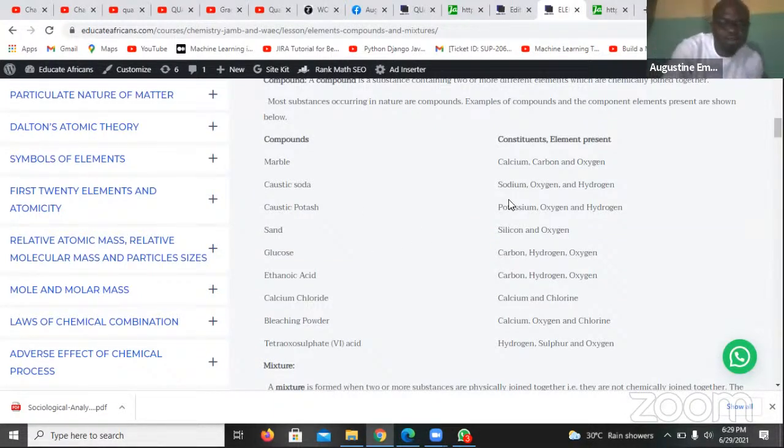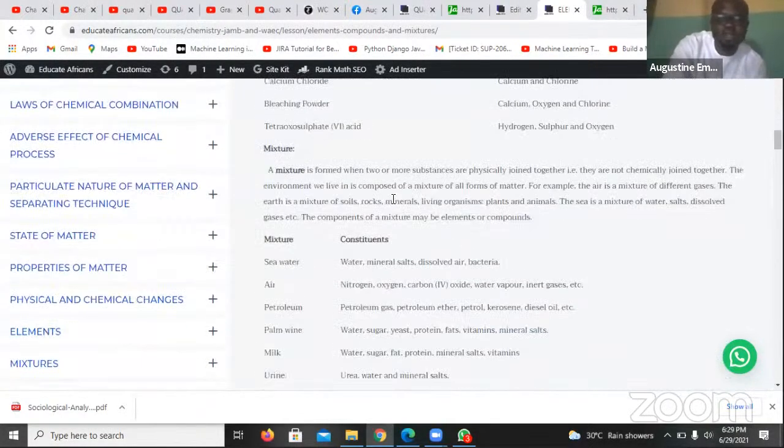So these elements combine chemically to form compounds. But mixtures combine physically. That's why they can be separated. So separation processes or separation techniques can only be used on mixtures, not on compounds. A mixture is formed when two or more substances are physically joined. That means they can be reversed by physical methods.